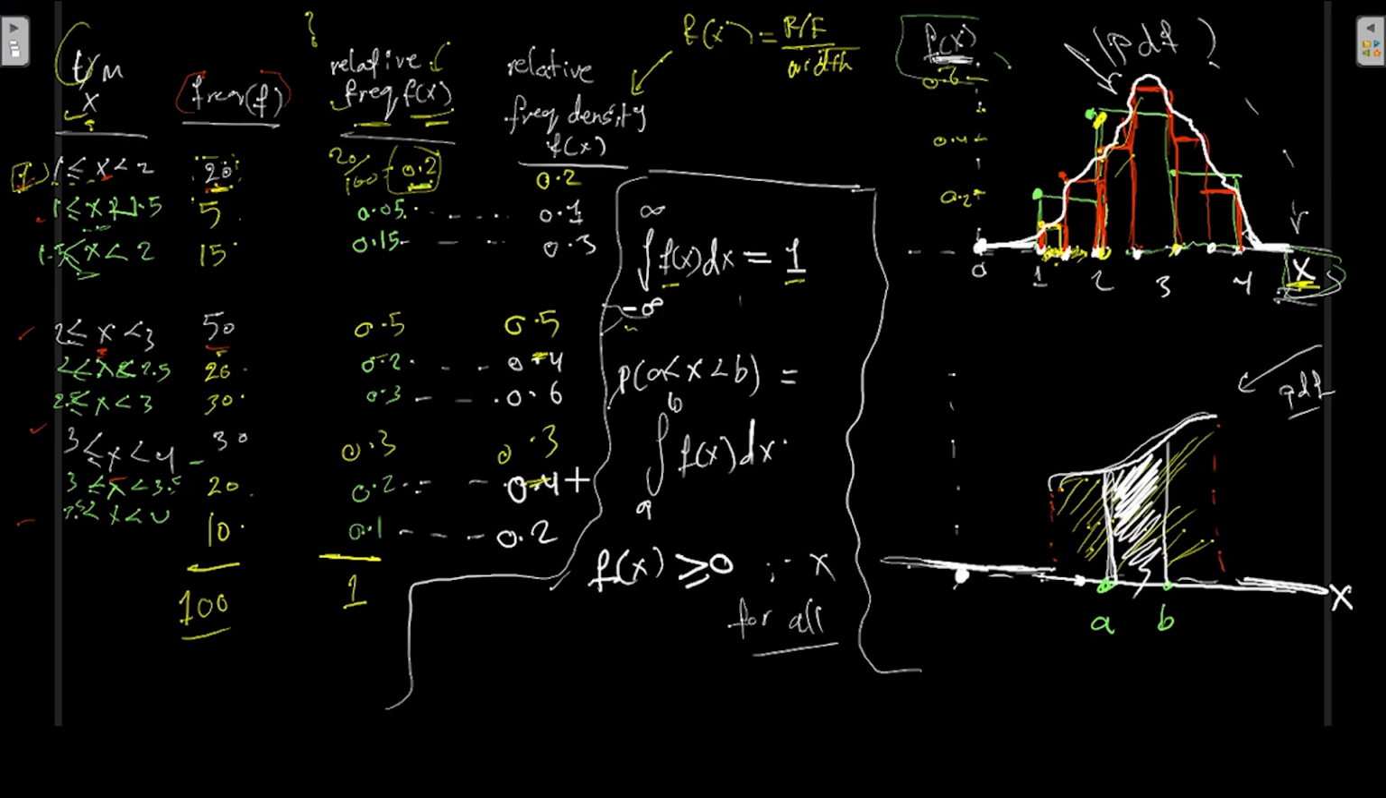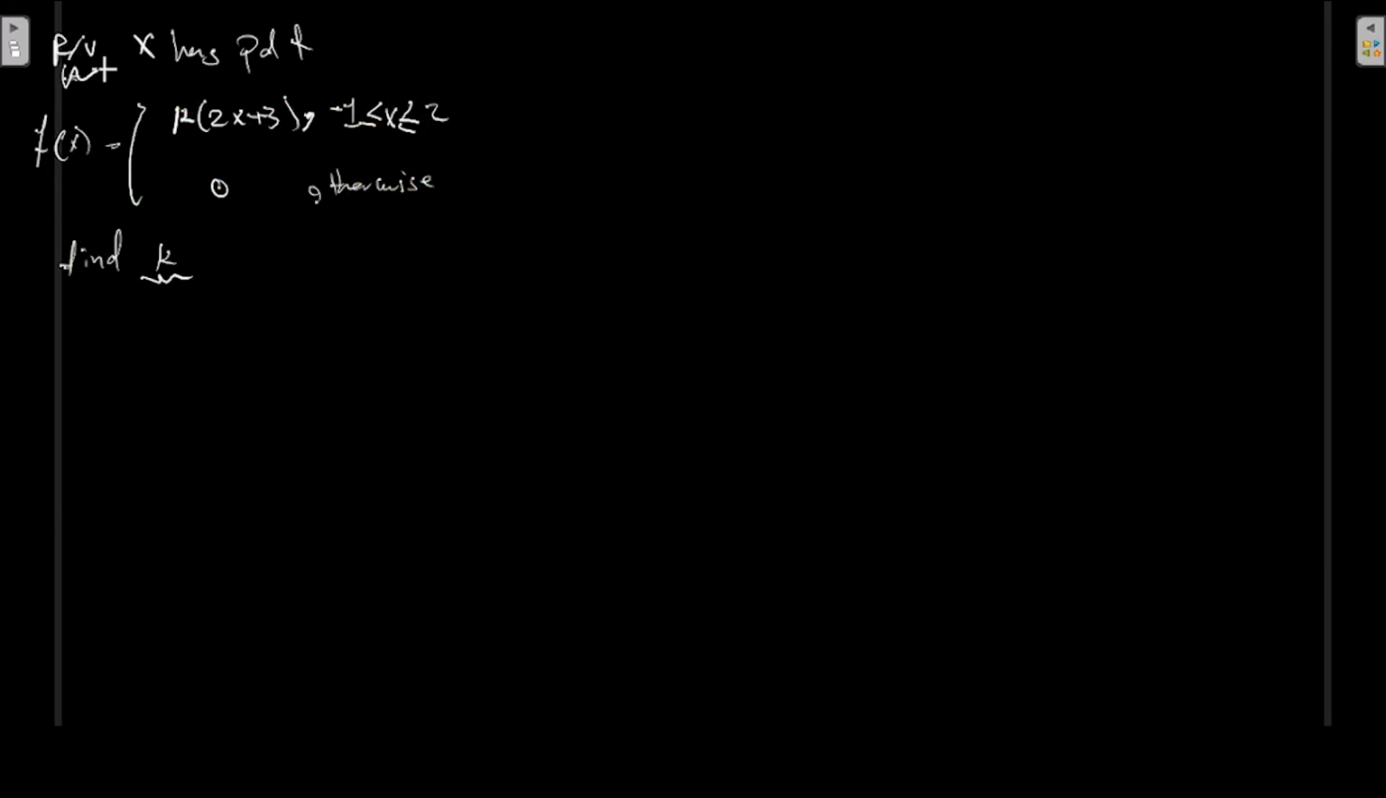Now, what we're going to do next, getting a real example, we have a random variable, let's call it x, and it has a probability density function given by this linear equation, k multiplied by 2x plus 3, for x in the interval between -1 and 2, and it's 0 otherwise. You are asked to find what k is.